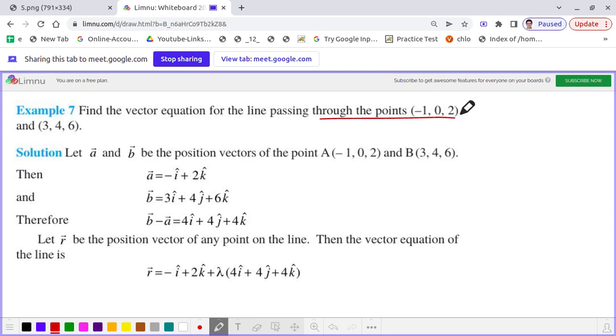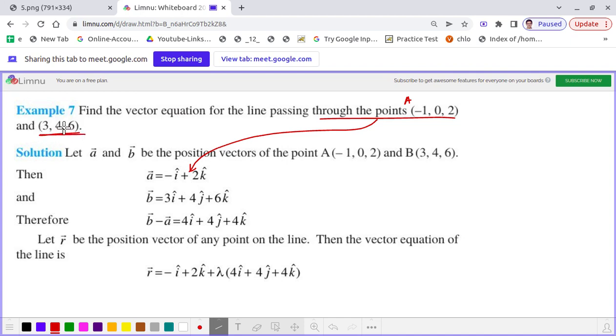The moment we read this statement, passing through the points, that means if we consider this point as the point A, its position vector should be -1 into i cap plus 0 into j cap plus 2 into k cap, which is nothing but minus i cap plus 2 k cap, because the j component is 0, since it is 0 into j cap. And the other point, dear students, is 3, 4, 6.